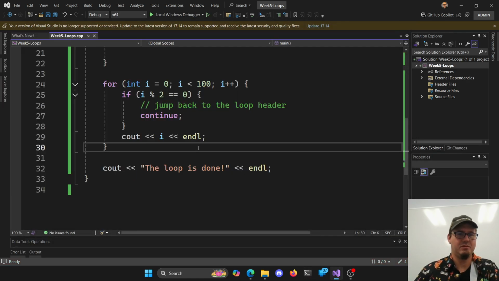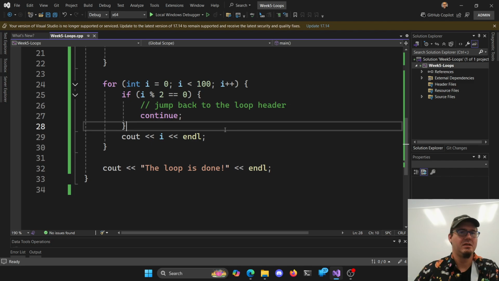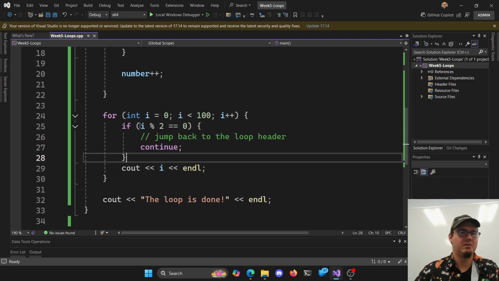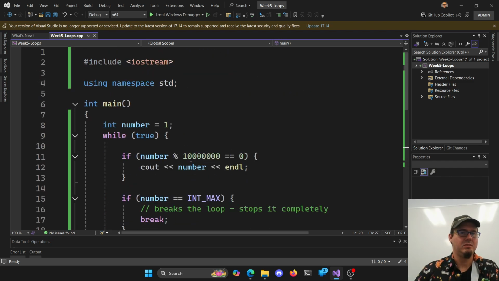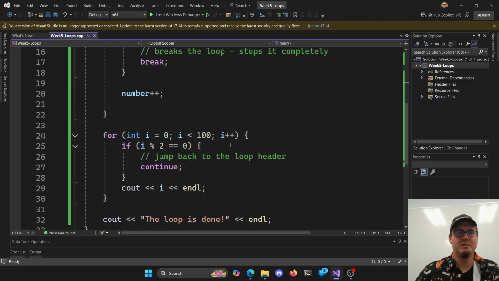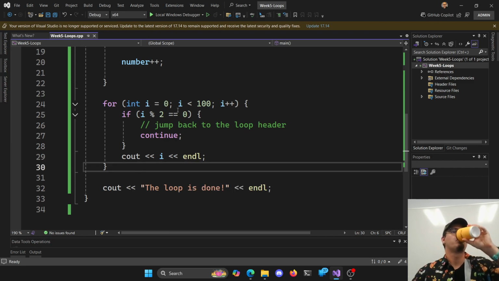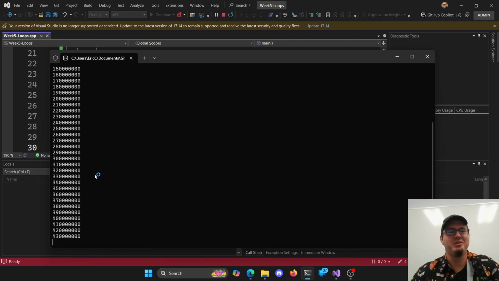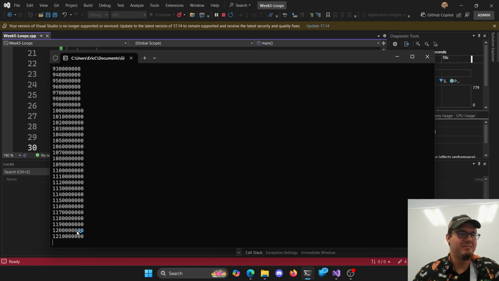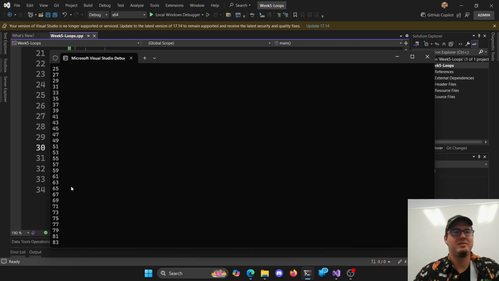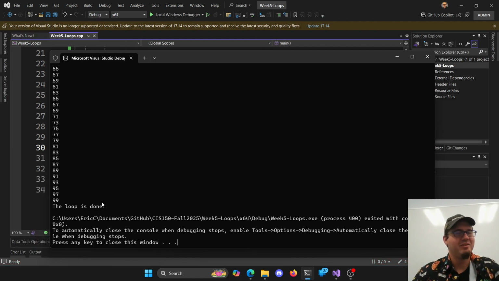Loop is done. Oh, I never got my output. Did I do it wrong? I did it wrong here. I'm too tired. I need more coffee. Why did it not give me my... I closed it too soon. I did. Told you I need a little more coffee.